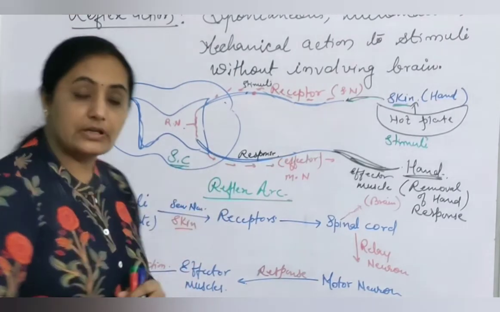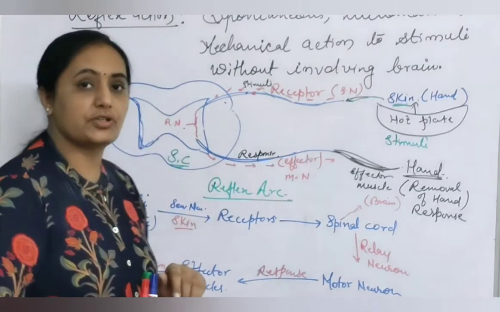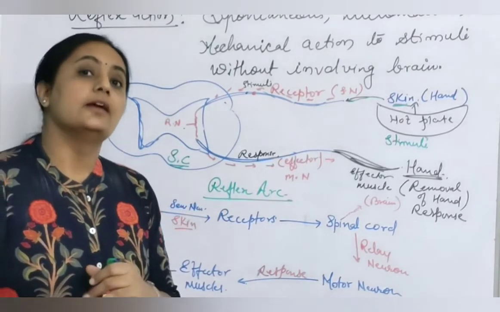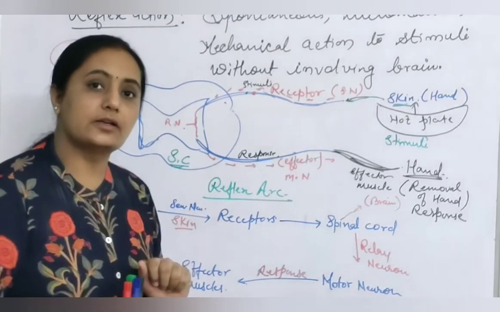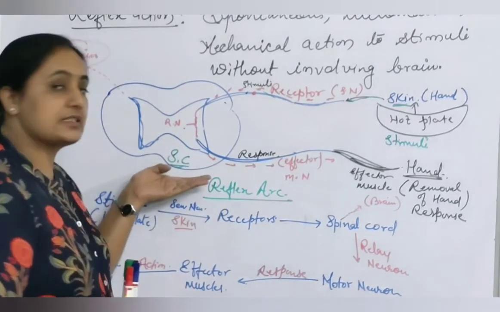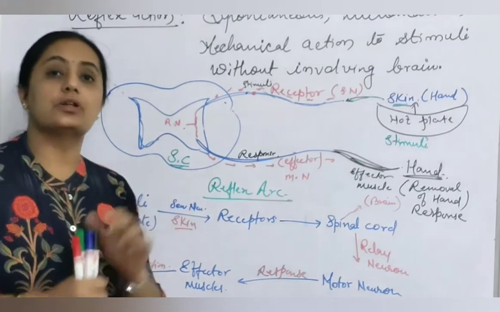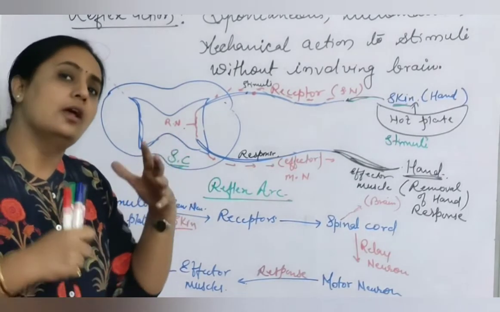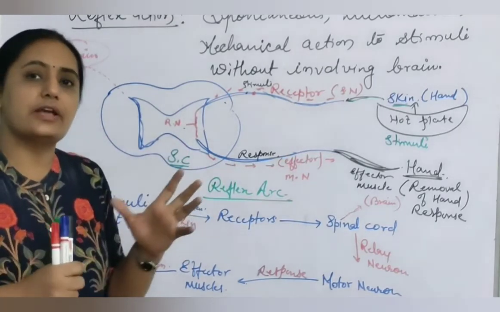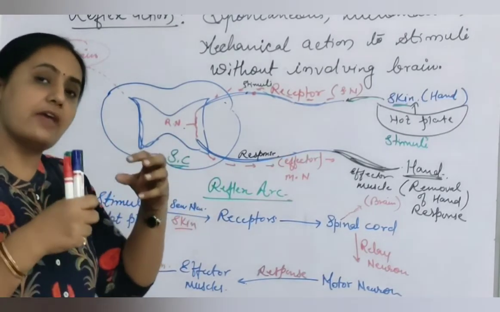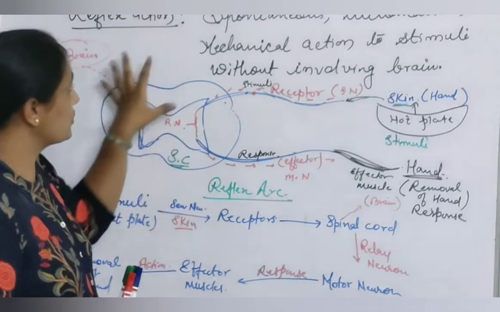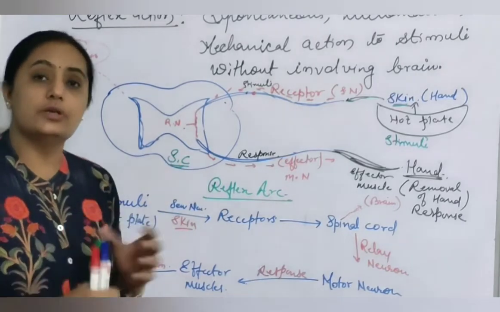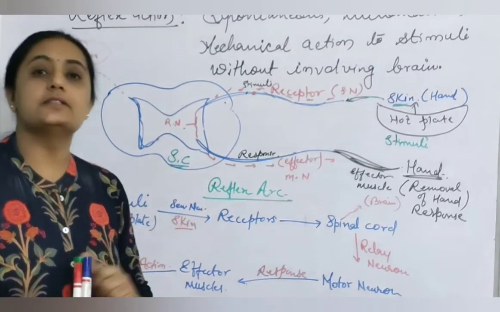What is the significance of this process, reflex action? Two important significances of reflex action are there. Actually, this process is governed by the spinal cord. It means this process reduces the workload of the brain, of thinking. A lot of networks are there, and we do many things at a time, so the brain has too much workload. As reflex action is governed by the spinal cord, it reduces the workload of the brain. That is the first thing.